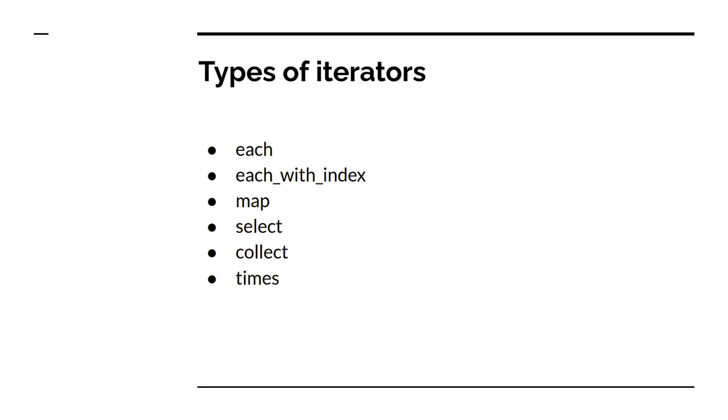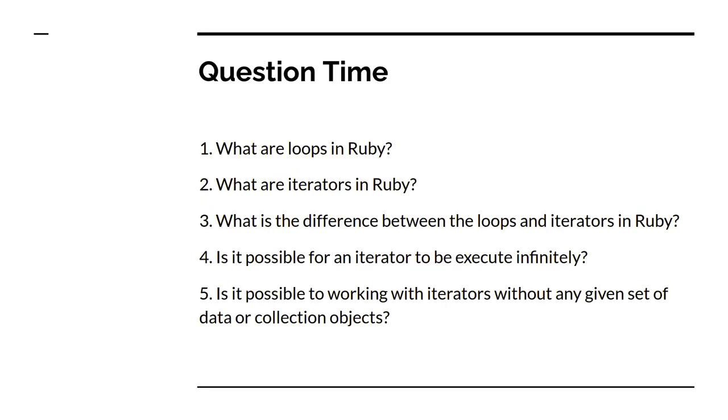Now it's question time. What are loops in Ruby? What are iterators in Ruby? And what is the difference between loops and iterators in Ruby? And is it possible for an iterator to execute infinitely? So no, it is not possible.